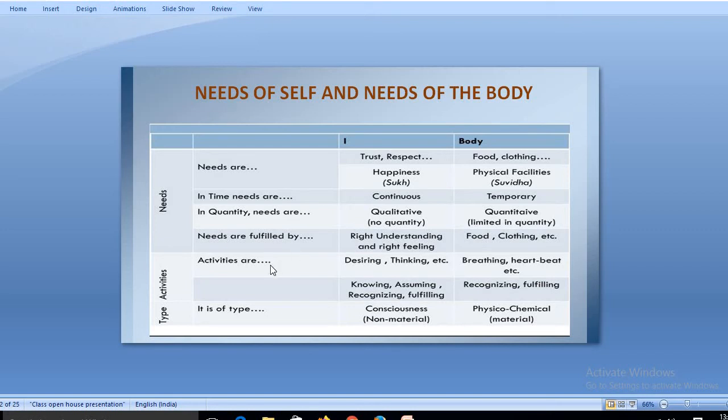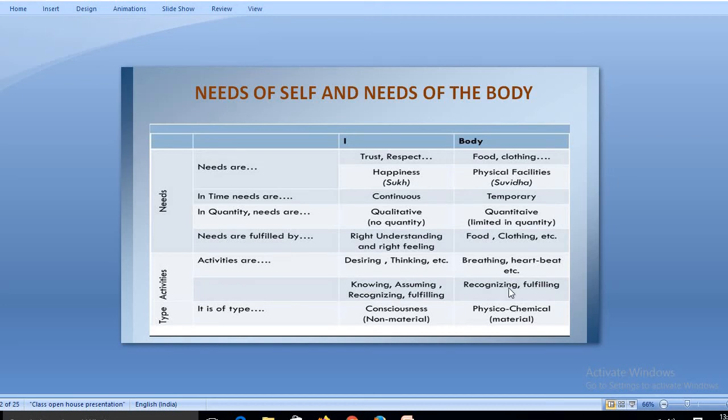Now if I talk about the activities, the activities done by the I are desire, thinking, assumption. Whereas for the body, there is breathing and heartbeat. Breathing and heartbeat is what the body is all about. Desire and thinking are done by the I, whereas the heartbeat, the breathing and everything else is done by the body.